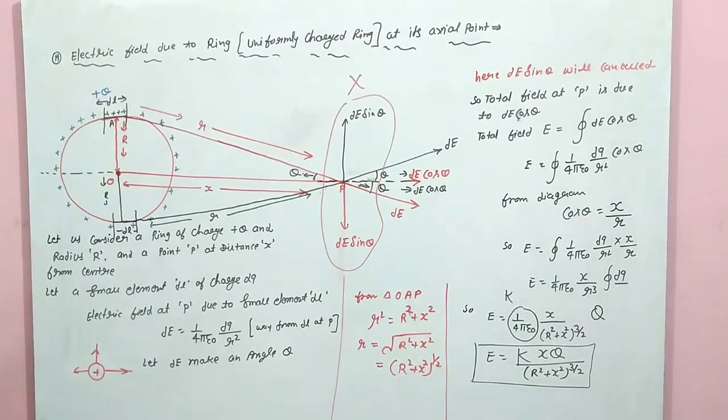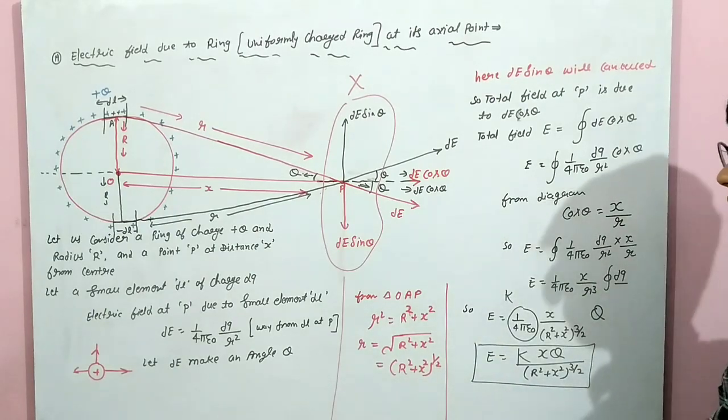Electric field due to a uniformly charged ring at its axial point. Is it clear? Very, very easy. This is the answer. Clear? Now,